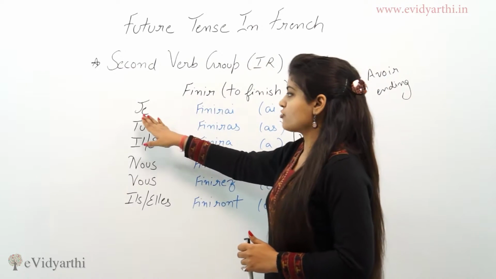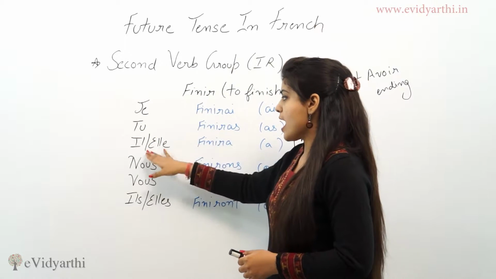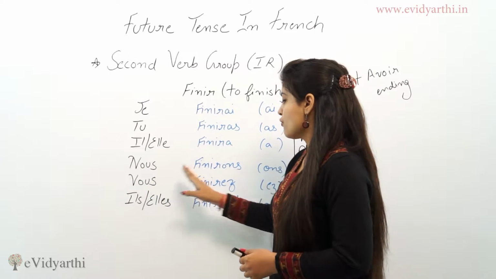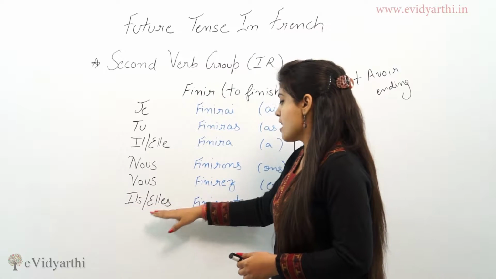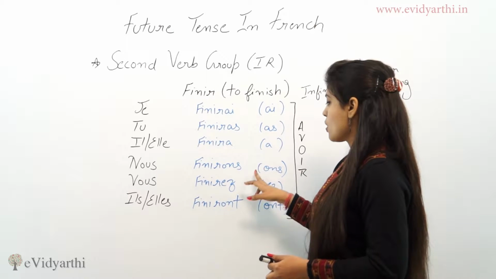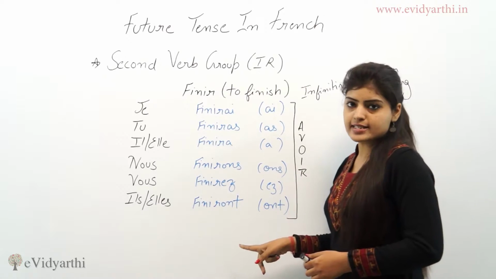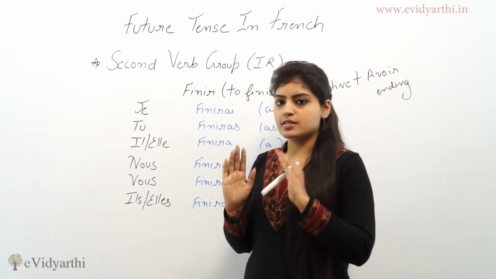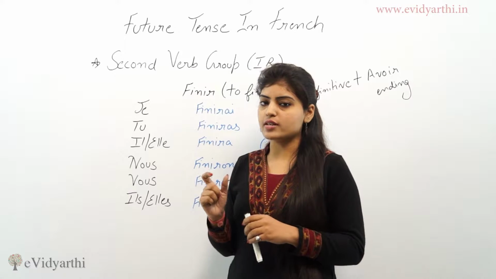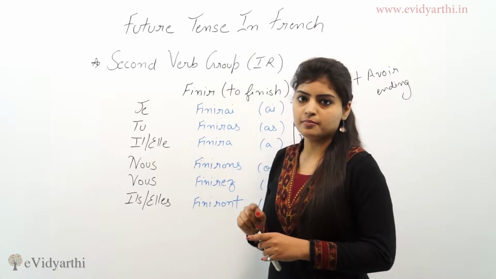So first we have je finirai, tu finiras, il, elle finira, nous finirons, vous finirez, and ils, elles finiront. AI, AS, A, ONS, EZ and ONT, which are the avoir endings. So IR remains the same and we add the avoir endings because what we want is the last letter of the word to be R.